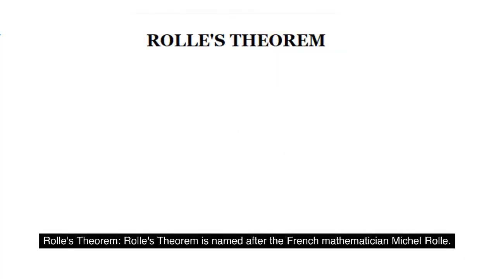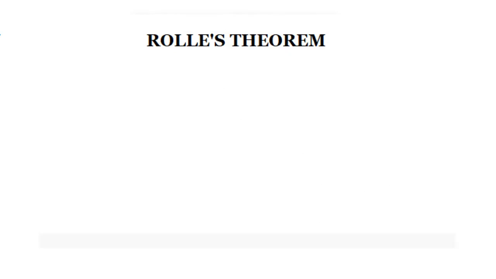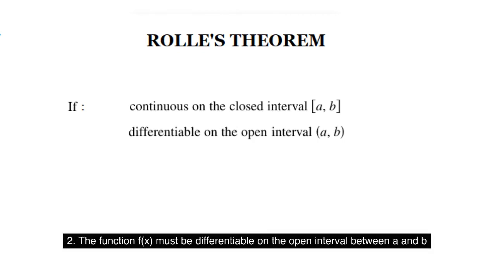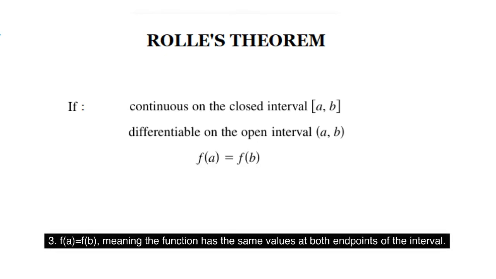Rolle's theorem. Rolle's theorem is named after the French mathematician Michel Rolle. It states the following. Conditions for Rolle's theorem. 1. The function f(x) must be continuous on the closed interval from a to b. 2. The function f(x) must be differentiable on the open interval between a and b. 3. f(a) equals f(b), meaning the function has the same values at both endpoints of the interval.